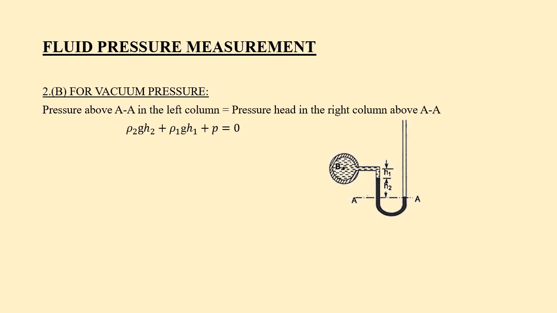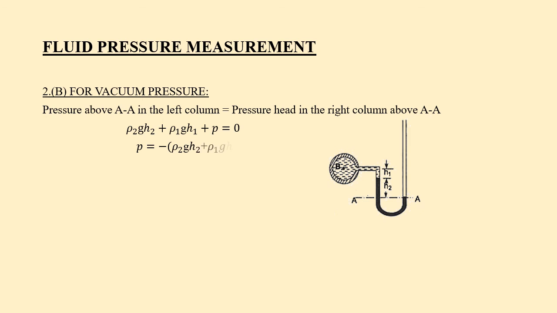So ρ1 into g means the specific weight of the lighter liquid and ρ2 into g means the specific weight of the heavier liquid. And since there is no liquid in the right column, there is no pressure. So from the figure we can write that ρ2 g H2 plus ρ1 g H1 plus p is equal to 0.